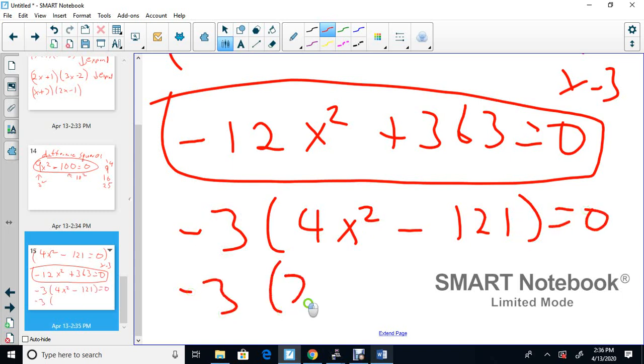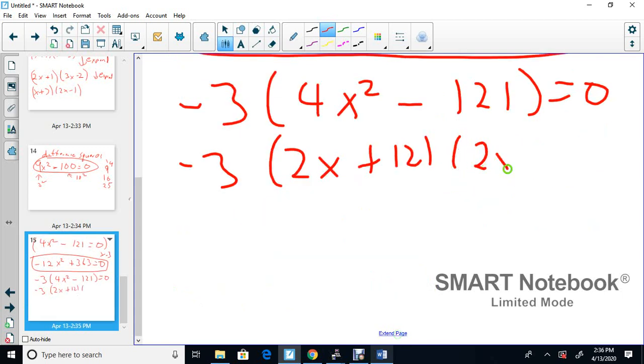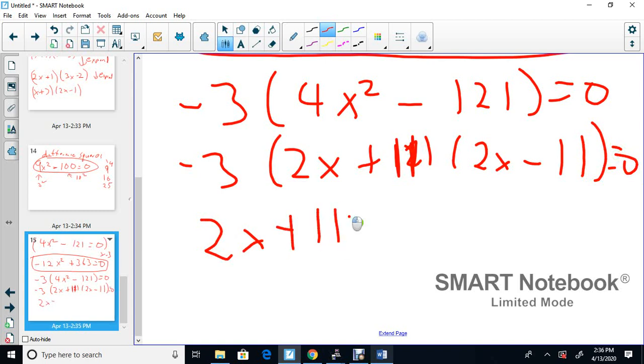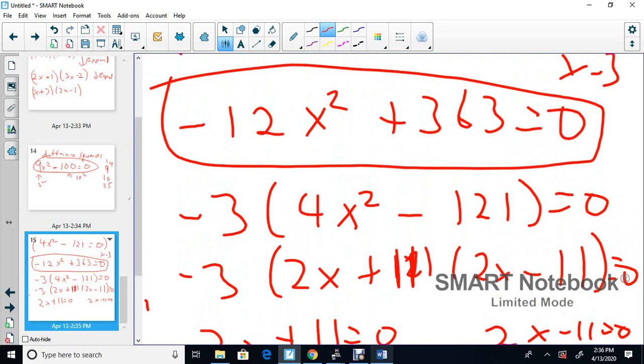Minus, and you put 2x plus 11. Okay, we'll extend the page here, and you get 2x minus 11, not 121, because the square root of 121 is 11, and minus 11 equals 0, and then each bracket equals 0, and then you could solve it. Okay, so you just have to create the question, and later on you'll have to solve it. I won't continue here, but over here, there's your question.